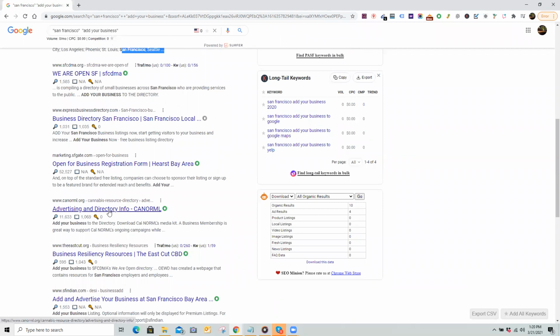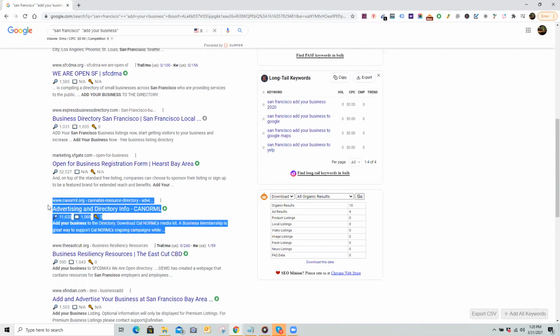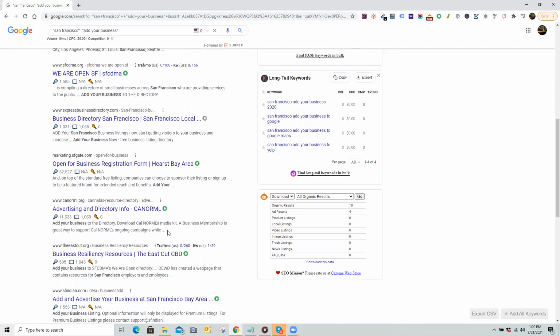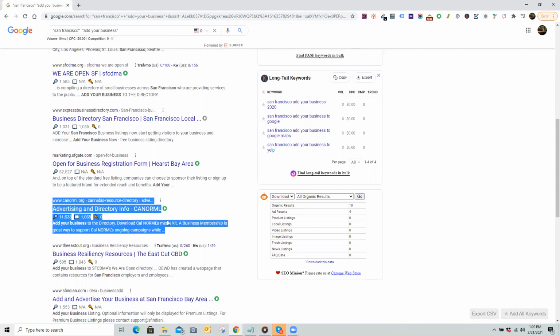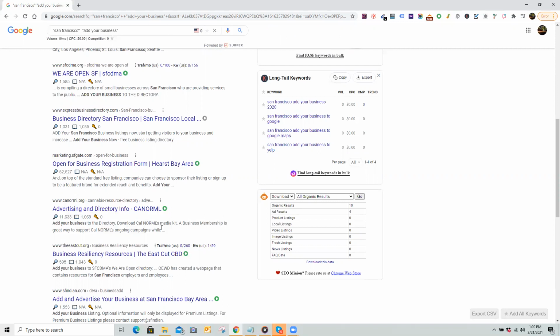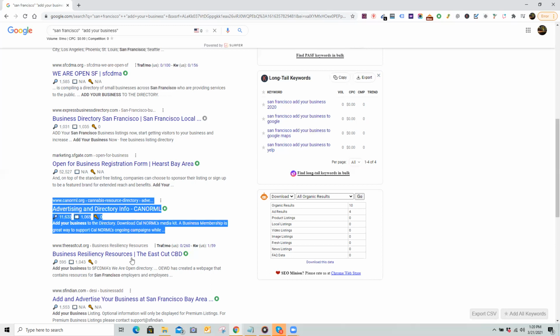So cannabis directory. Now, a couple of things with this. If the client is a CBD provider, which will be specifically stated in the client document, then yeah, you want to use this. But if you see anything like cannabis, please avoid this. You don't ever want to use something that has nothing to do with the client's listing. If you put, say, a lawyer's listing on CBD, it's going to look really weird. So something like this, we don't want. I won't even waste my time with this.